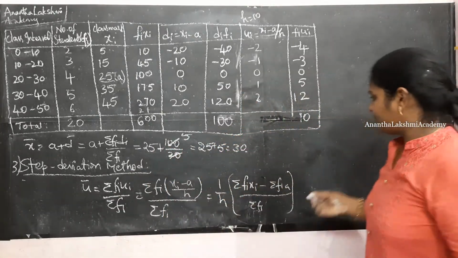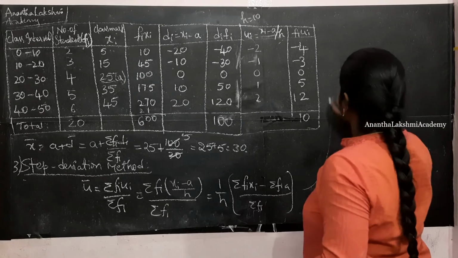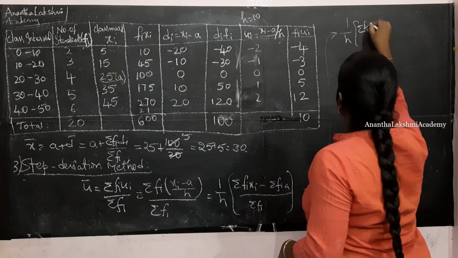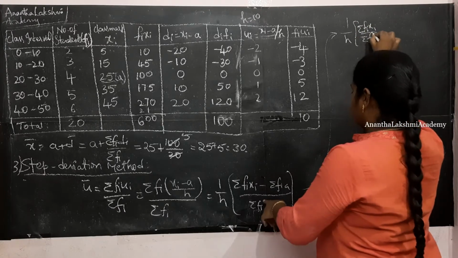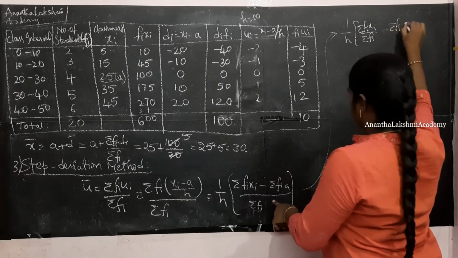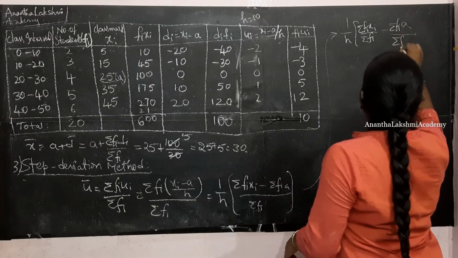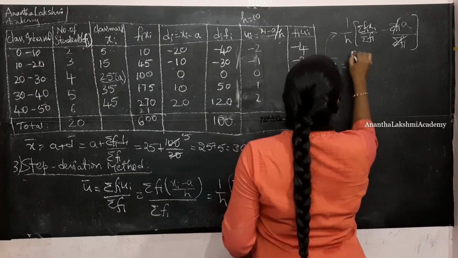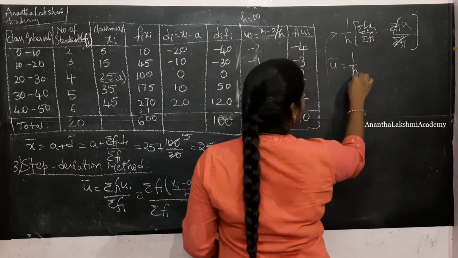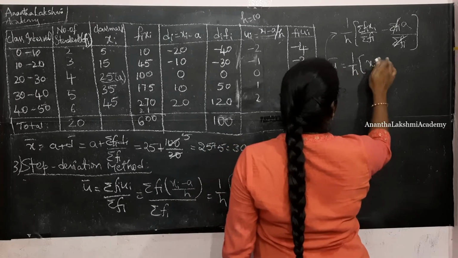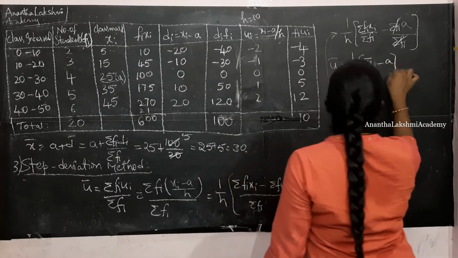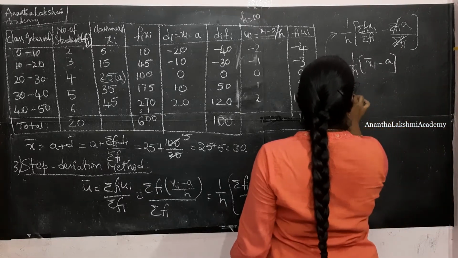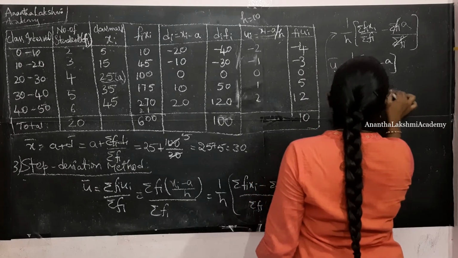Okay, on further simplification, this becomes 1 by h into sigma fi xi by sigma fi minus sigma fi into a by sigma fi. I am splitting the fraction, alright. Here sigma fi gets cancelled. u bar is equal to 1 by h into sigma fi xi by sigma fi, which is nothing but x bar, minus a, isn't it? Is it the mean of observations? Yes. So if I send h across, u bar is equal to (x bar minus a) by h.